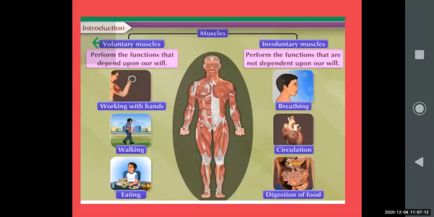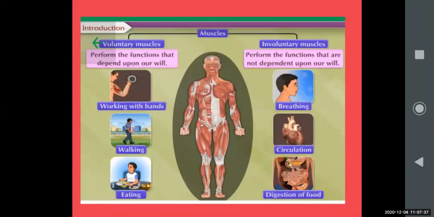All these functions you can do by yourself are because of voluntary muscles. And the functions you cannot perform by your will are done by the involuntary muscles. For example, heartbeat, the heart is pumping, the heart is made of cardiac muscles.